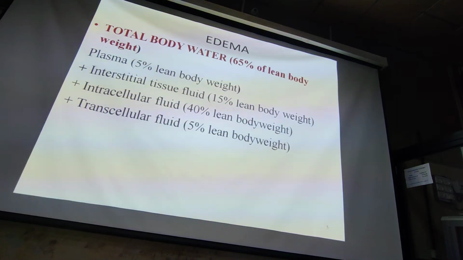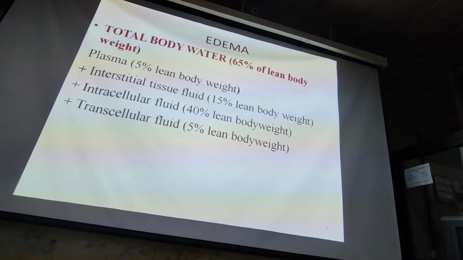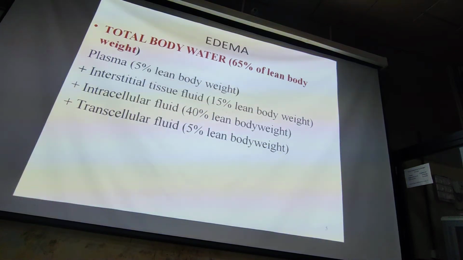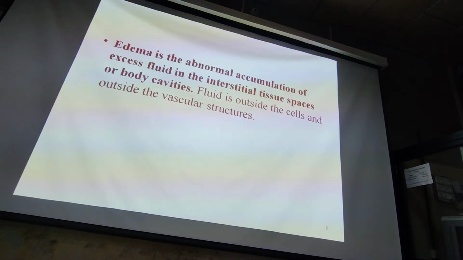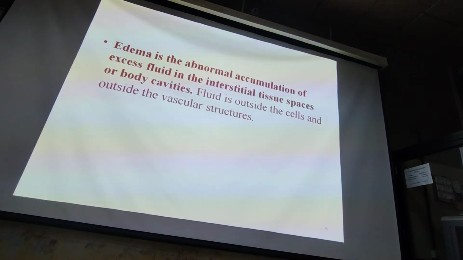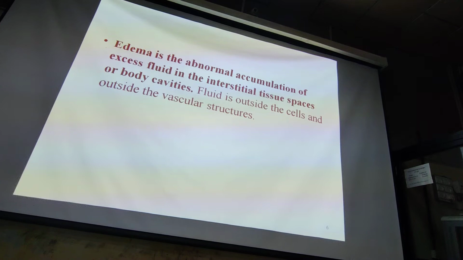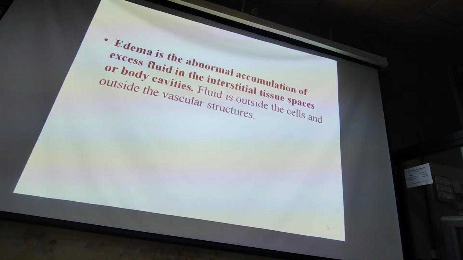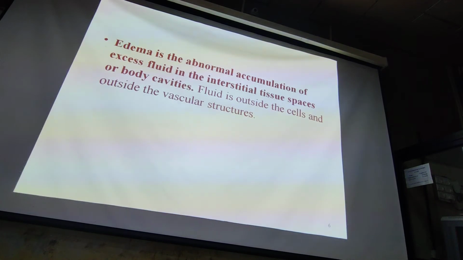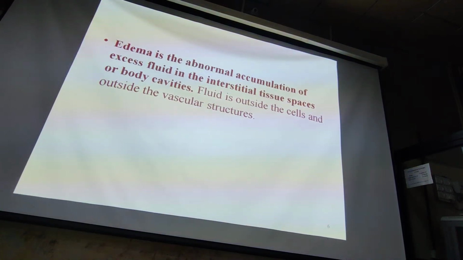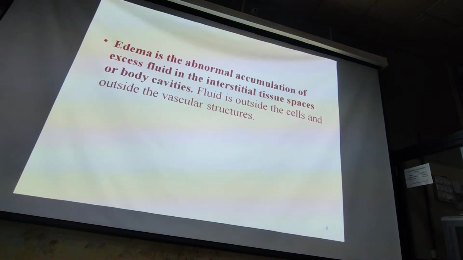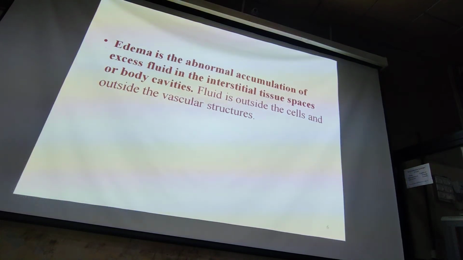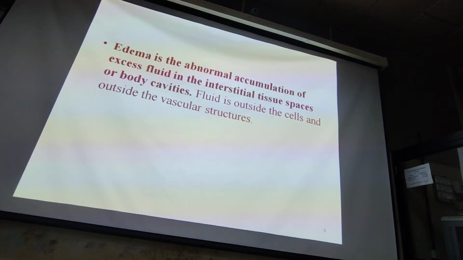We all know that the majority of our body weight is composed of water. This liquid is mainly plasma, interstitial tissue fluid, intracellular fluid and transcellular fluid. So, coming to the definition. What is edema? It is abnormal accumulation of excess fluid in the interstitial tissue space or body cavities. The fluid is outside the cell and outside the vascular structure. So the word abnormal is very important. It is not just collection, it is abnormal accumulation of excessive fluid.